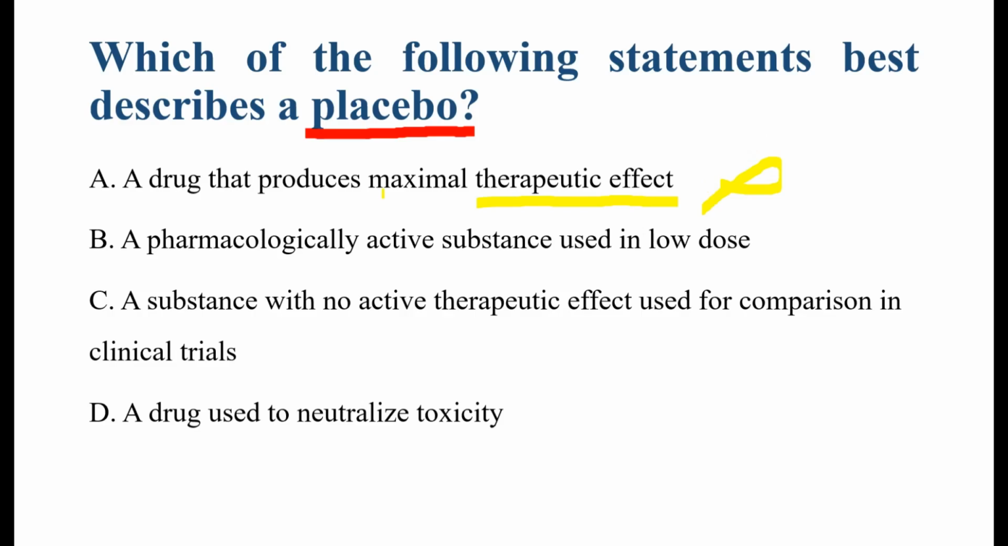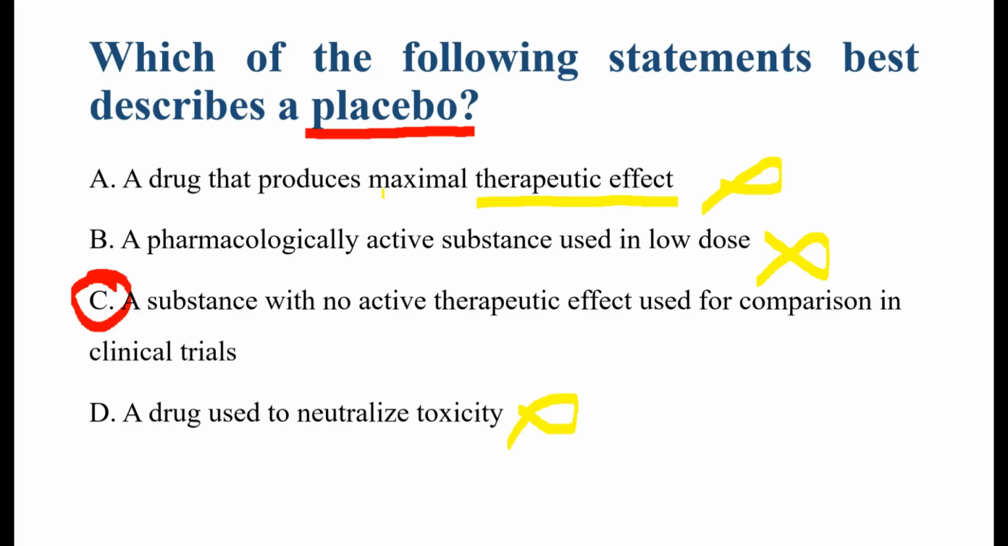See option B, a pharmacologically active substance used in a low dose. A placebo is not pharmacologically active. It contains no active ingredient. So therefore it is also incorrect. See option D, a drug used to neutralize toxicity. It is called an antidote. For example, naloxone reverses an opioid overdose. So this is not a placebo. So this option is also incorrect.